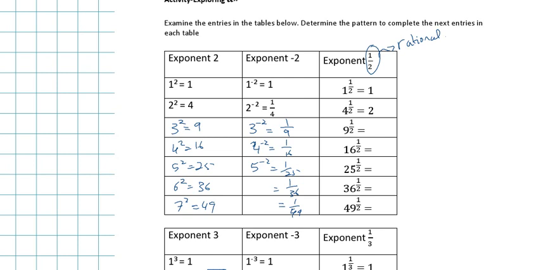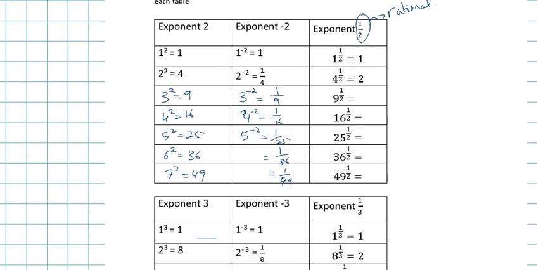Now, with the exponent to the power of half, my answers are the following. If I do 9 to the power of half, what do I get? 3. 16 to the power of half, 4. 25 to the power of half. So what do you notice? What's the relation between what you see here and what you see in the previous two?